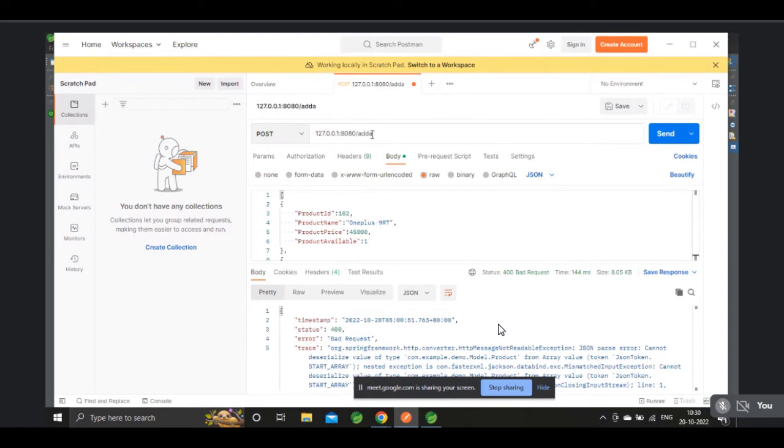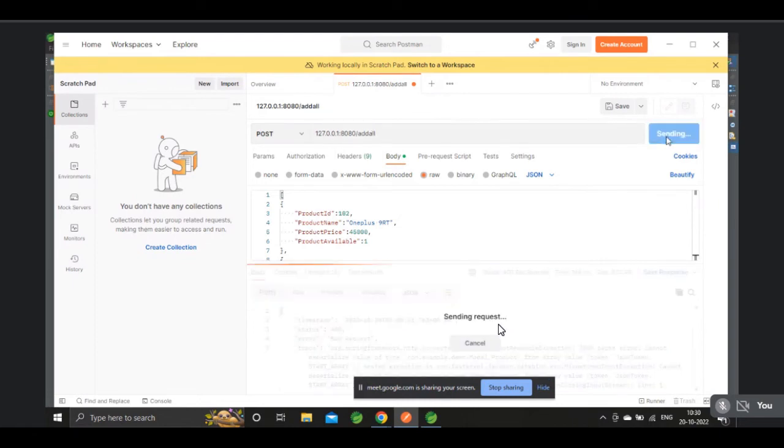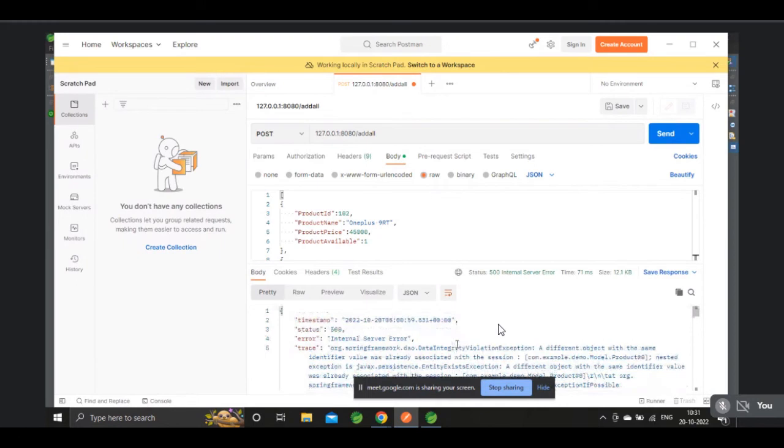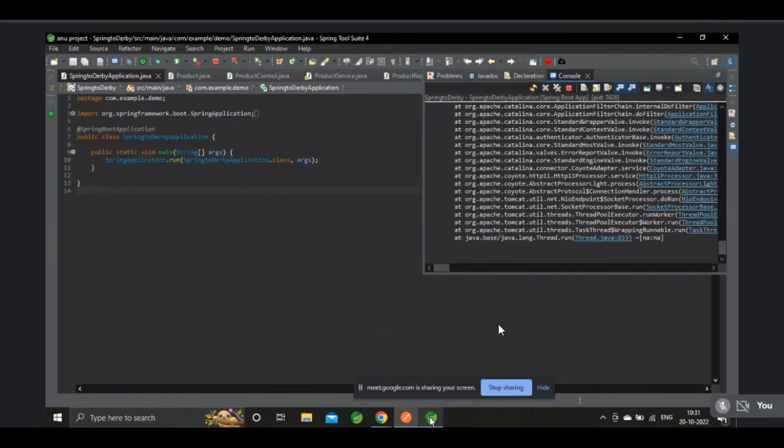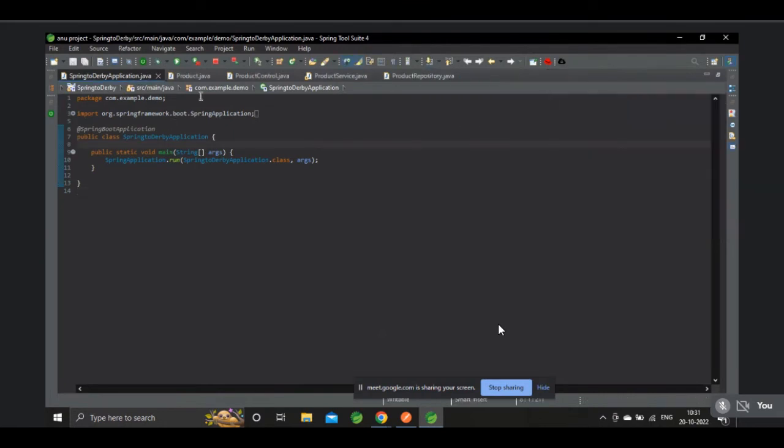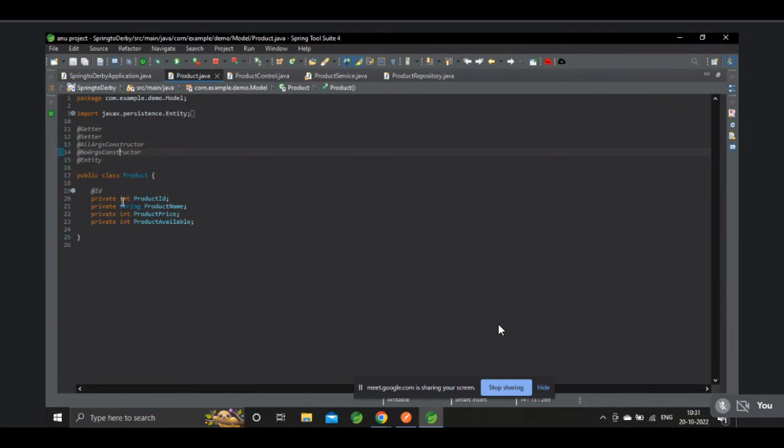When we are adding multiple elements also, it is showing some issue. Okay, the same issue as Priyanshu's. So open the code, Ganesha. We'll try it. Okay, sir. Private int product ID. We have a no-arg constructor, all-argument constructor, entity. Everything is there. Please check the spellings: ID, name, price, available.